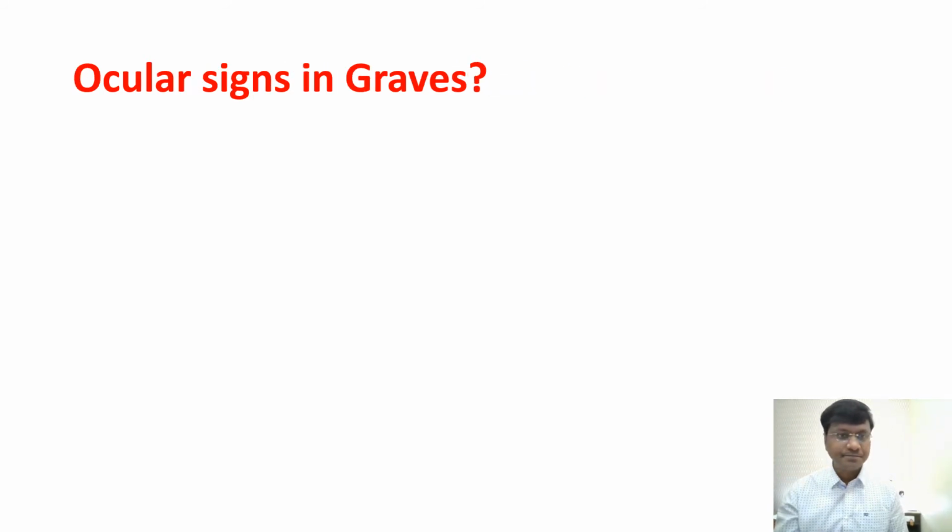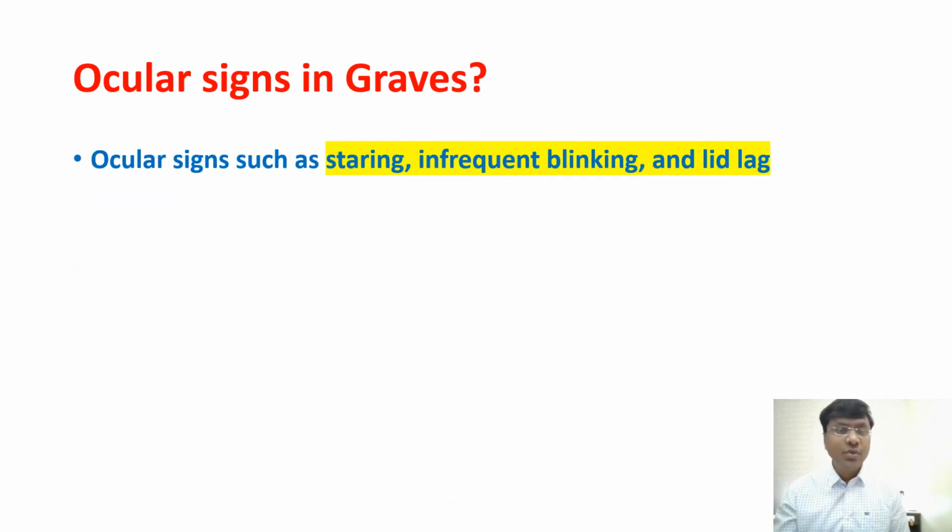Then now, what are the ocular signs in Graves? Just now we have discussed that the ocular signs in Graves will be exophthalmos, due to which the individual will have a staring, infrequent blinking, and as well as the lid lag. So these are the ocular signs that you will have in patients with Graves.